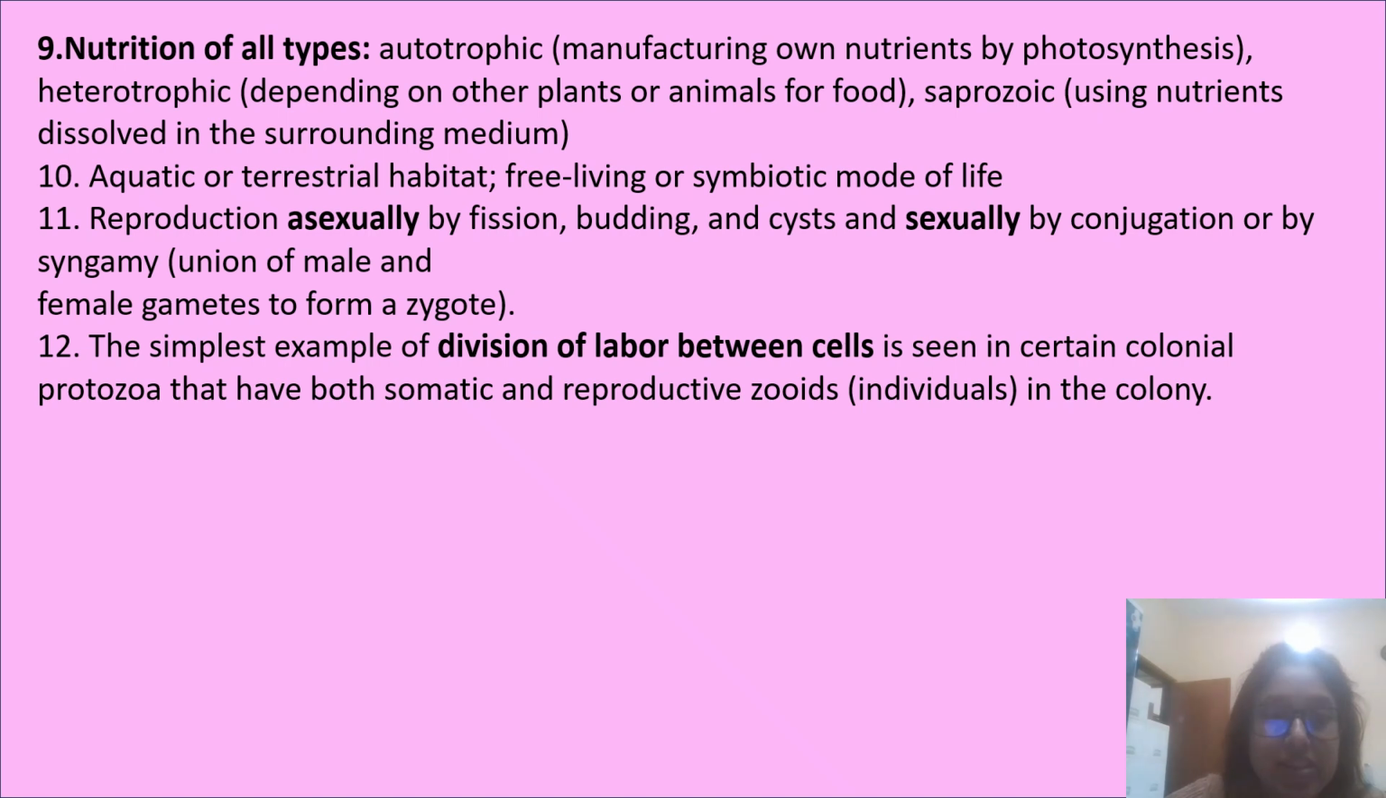Next, reproduction is asexual by fission, budding and cysts, and sexual by conjugation or by syngamy, the union of male and female gametes to form a zygote. Next, the simplest example of division of labor between cells is seen in the colonial protozoa that have both somatic and reproductive zooids, individuals in the colony.